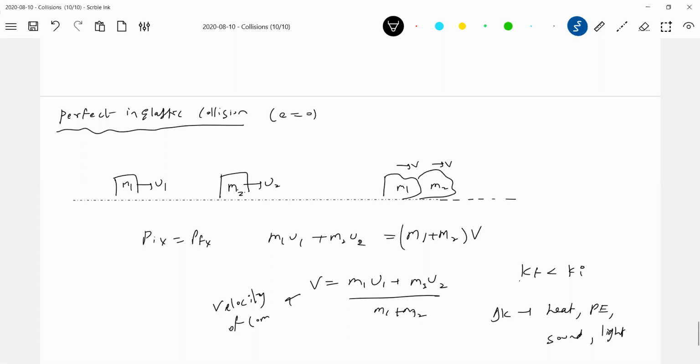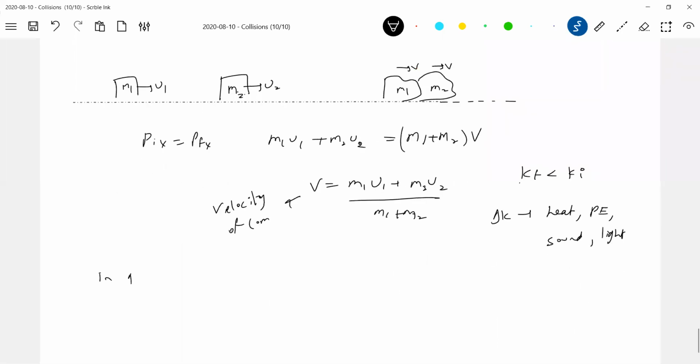So in 1D collisions, for E equal to 0, the bodies will stick together.